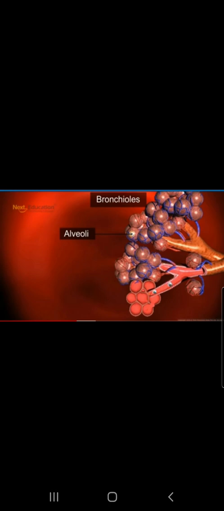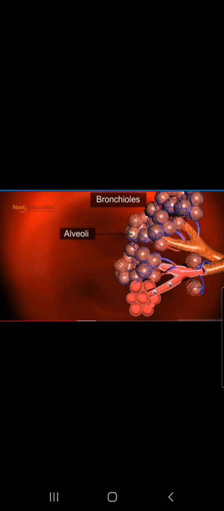What is the work of the air sacs? They increase the surface area for more gaseous exchange. Gaseous exchange means more oxygen rich air comes inside, and more carbon dioxide rich air goes outside. So the alveoli or the air sacs are mainly responsible for this.